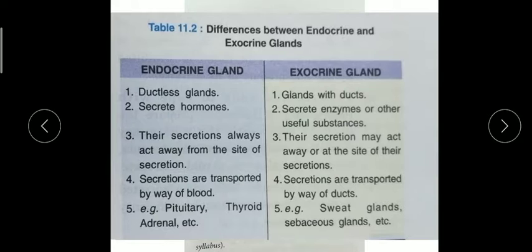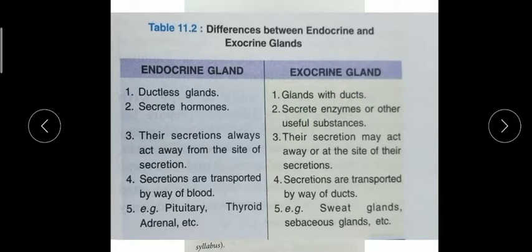You can see, children, that endocrine glands are ductless glands. Ductless means they do not have tube-like structures. Like blood vessels, which are like a tube, in that tube or pipe-like structure blood flows throughout all the parts of our body. We have lymphatic vessels also. Whereas the exocrine glands have ducts.